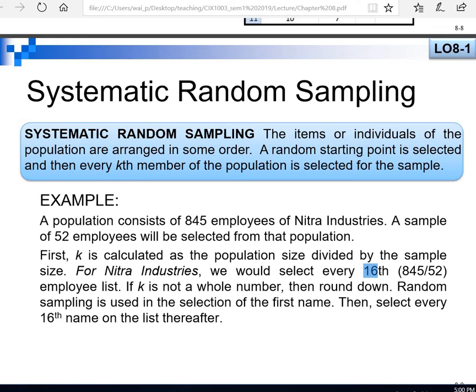Okay, I will give a very simple example. For example, we have 10 students in our business statistics class. Now I want to choose the students with odd numbers, which means 1, 3, 5, 7. That is systematic. Or your matric number: I want to choose the students with the last digit 3. Then that is systematic random sampling.